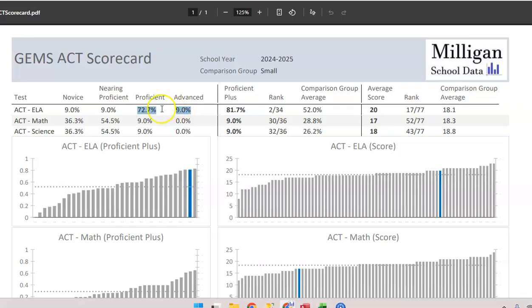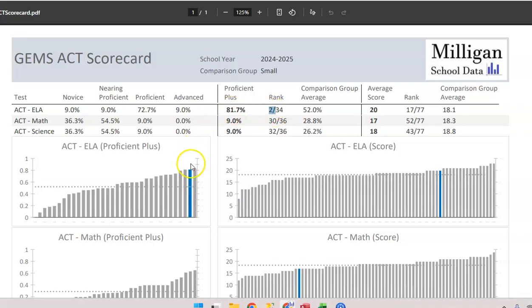This is what I'm calling proficient plus, and you can see that this 81.7% is just 72.7 plus 9% right there. So this is the percentage of students that are at least proficient. And this school in particular had 81.7% of their students at least proficient. And when I look at all of the other small schools, there were 34 small schools that had this data, and that 81% puts them second out of 34.